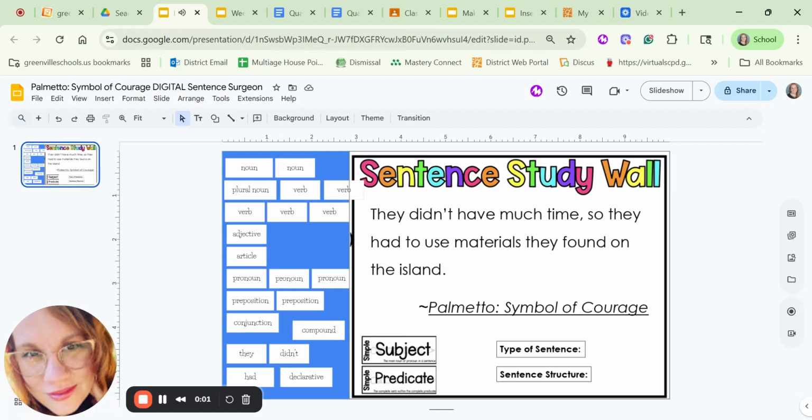Hello, word nerds. I forgot to pull my copy of the sentence surgeon off of the printer, so we're going to do this digitally today.